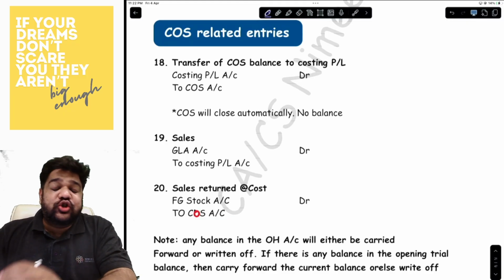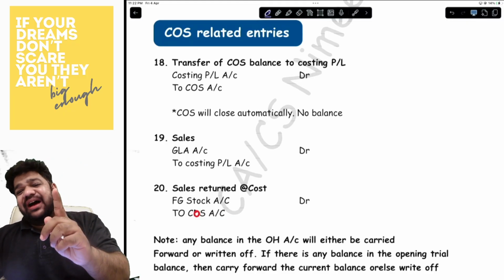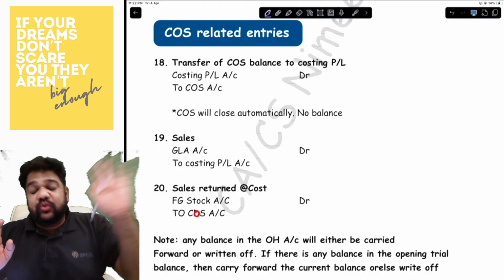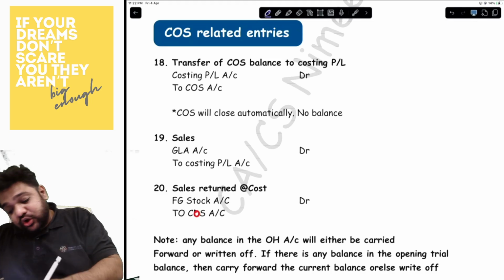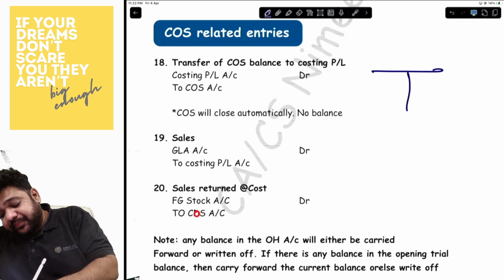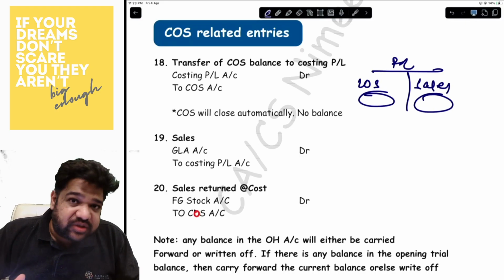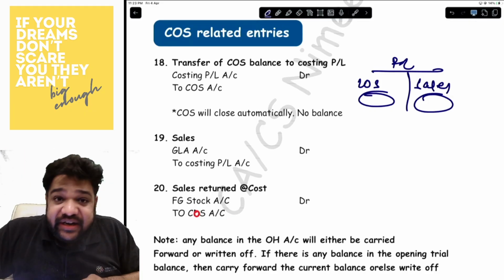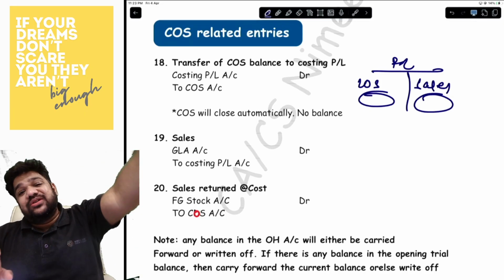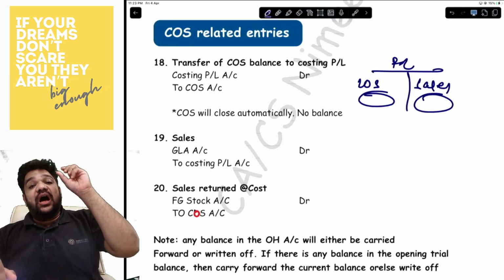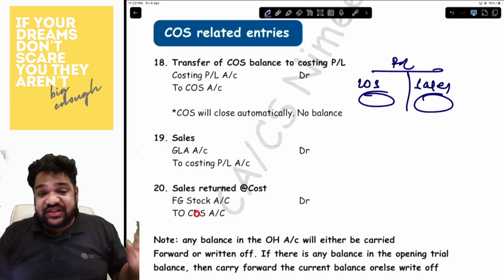Now, the final entries are cost of sales related entries. There is only one entry. Whatever is the COS account balance is transferred to the costing P&L account. On the costing P&L account, you have COS over here, you will record sales, and you will get either your profit or loss. So what is the transfer entry for COS? All the balance goes and sits under the P&L account. So the entry is costing P&L account debit to COS.